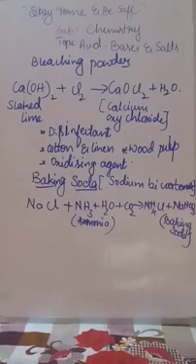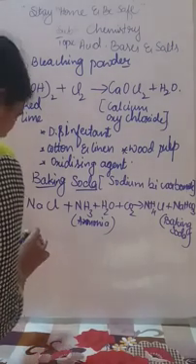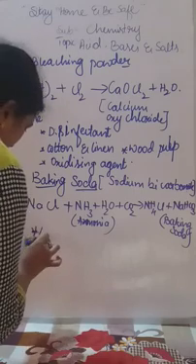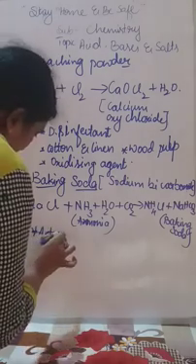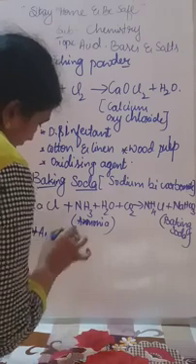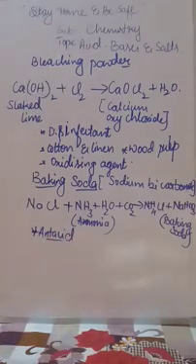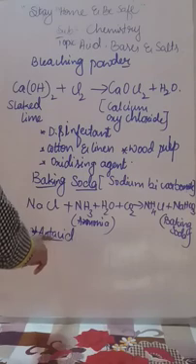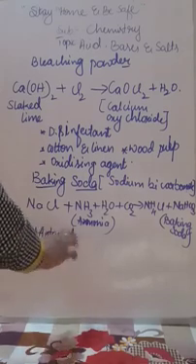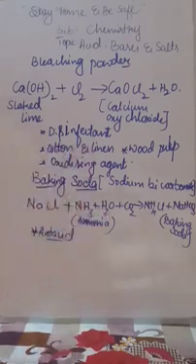So what are the uses of baking soda? I think you know about that. Baking soda is used as an antacid. I told you already in the first lesson. An antacid is a substance used to reduce acidity. Anti means against, so it works against acidity. That's why it is called an antacid.